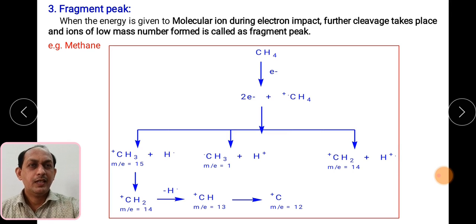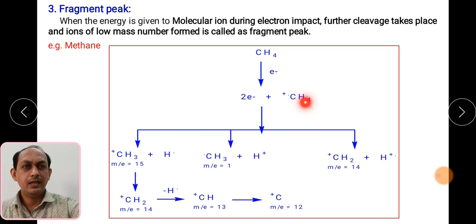If you see the example of methane, it is being irradiated with electrons. So you will get the molecular ion peak at 16. Then it loses protons, giving peaks at 15, then 13, 12. So these are the fragment peaks obtained after the loss of protons. These are the fragment peaks of lower mass. The molecular ion has a higher mass, 16.